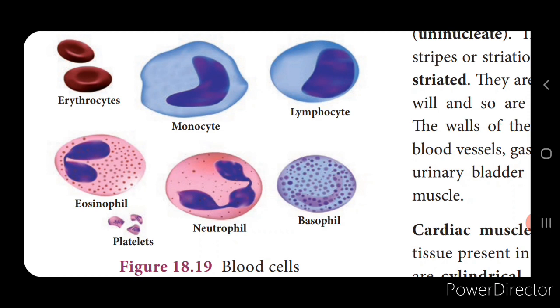The red blood cells are also called erythrocytes, white blood cells are called leukocytes, and the platelets are called thrombocytes. Now this plasma contains the inorganic salts and the organic substances also, and this helps in the transportation of nutrition and food to the various parts of the body.